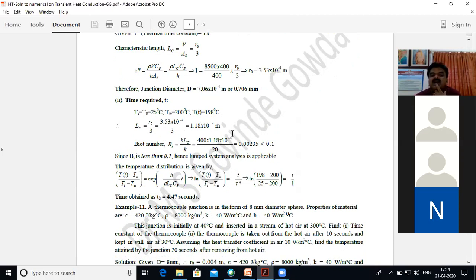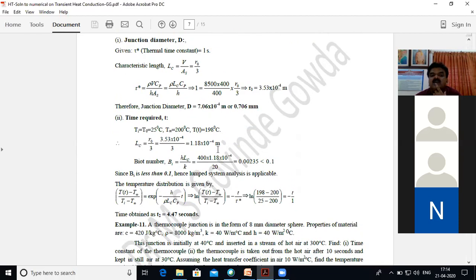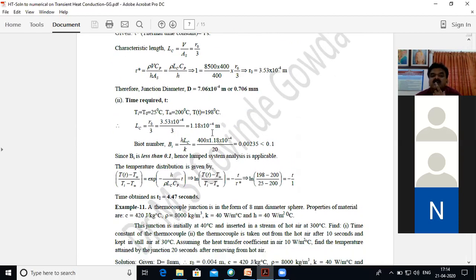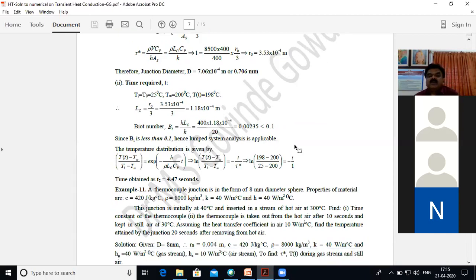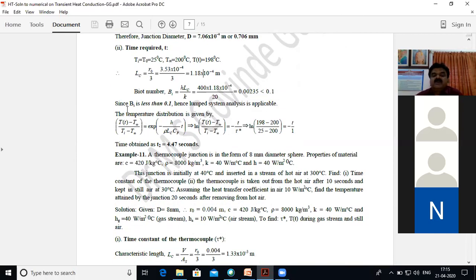Anyhow, you know R0 already, therefore calculate Lc, and the Biot number is calculated to be 0.00235, which is less than 0.1. So here again the Biot number is less than 0.1, hence the lumped system analysis is applicable.